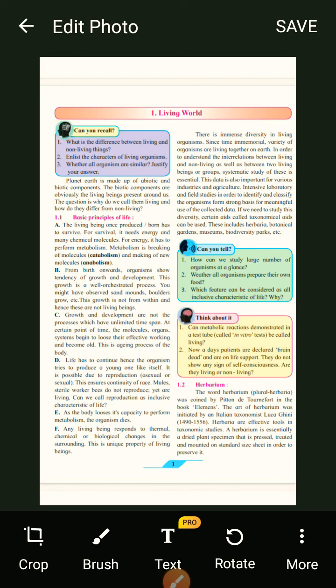You might have observed sand mounds. Now, sand mounds means what? In the desert region, you can see that the deserts are made up of sand and boulders grow.